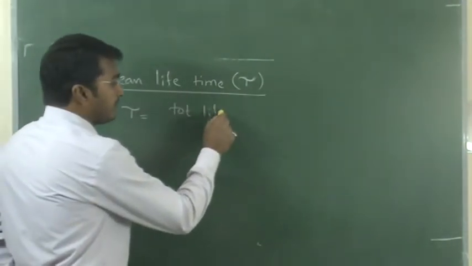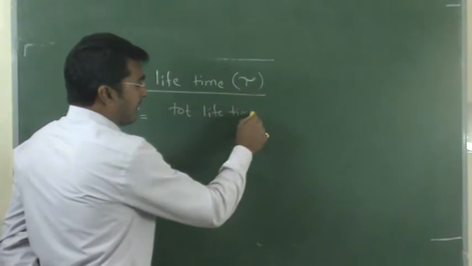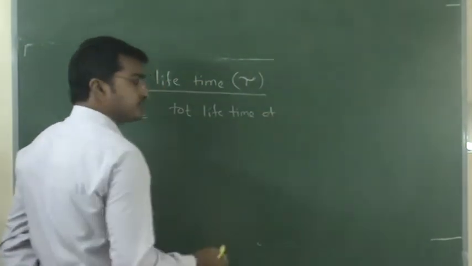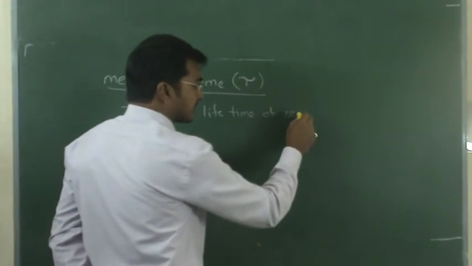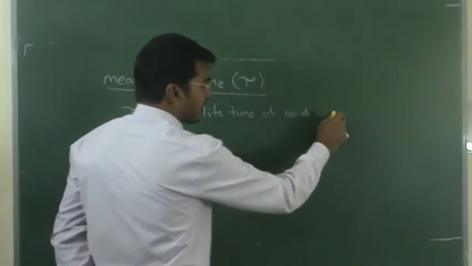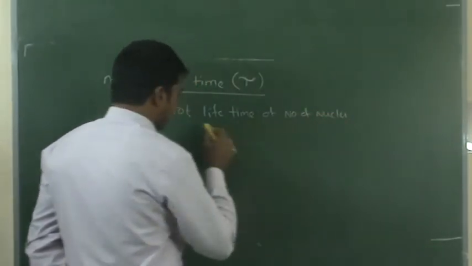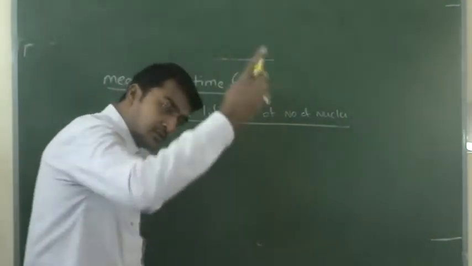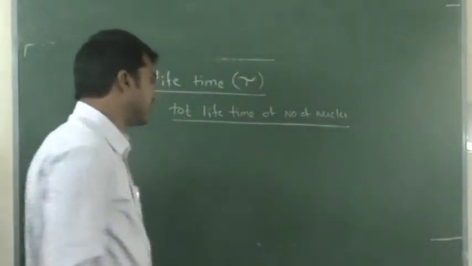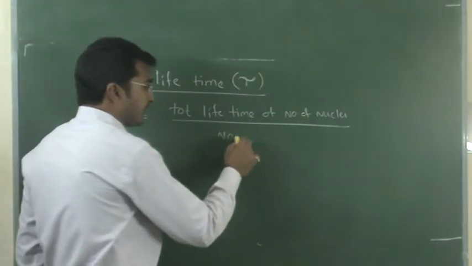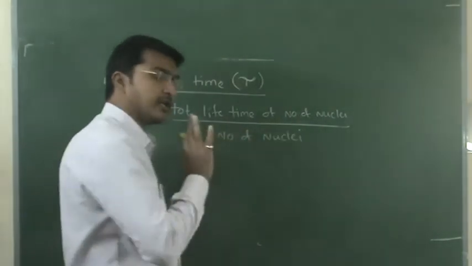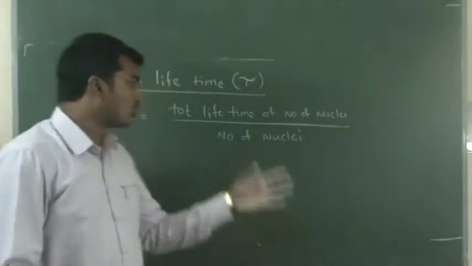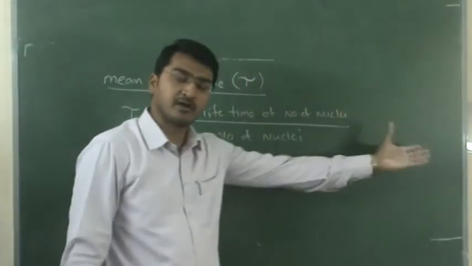Total lifetime of the substance or number of nucleus. The total lifetime of the number of nucleus divided by the number of nuclei. So this is the general basic formula: the total lifetime of the number of nucleus.